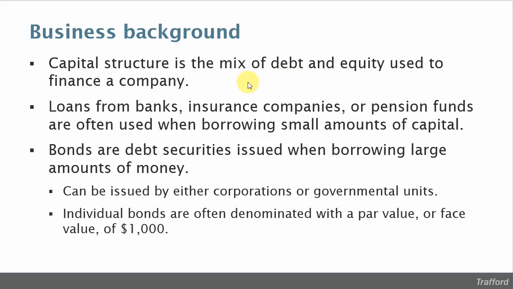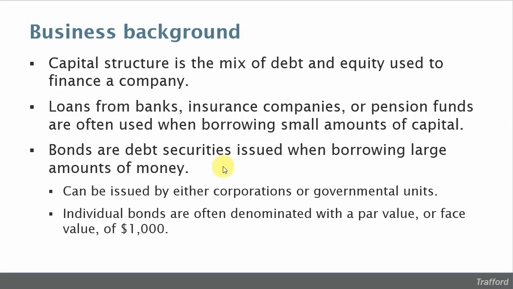Oftentimes, companies borrow from banks, other financial institutions such as insurance companies, or they may even borrow from a pension fund. All of those sources work really well if a business is borrowing relatively small amounts of money. If a corporation needs a really large amount of money, they generally choose to issue bonds. Bonds are like IOUs, and the beauty of bonds is that the corporation is basically borrowing from many separate individuals.